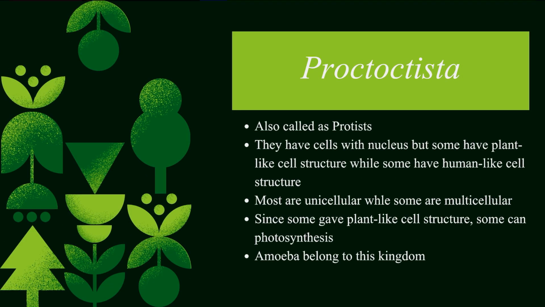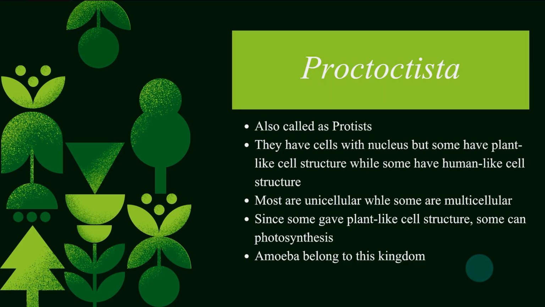Protoctista. They are also called protists. They have cells with a nucleus, but some have plant-like cells and some have animal-like cells, meaning some can photosynthesize and some cannot. Well, this is basically it for Protoctista. An example of protists is the amoeba.